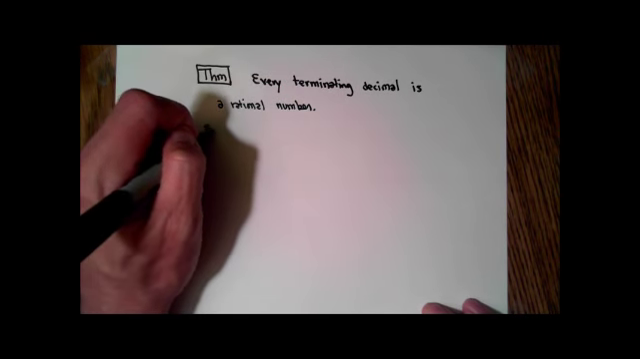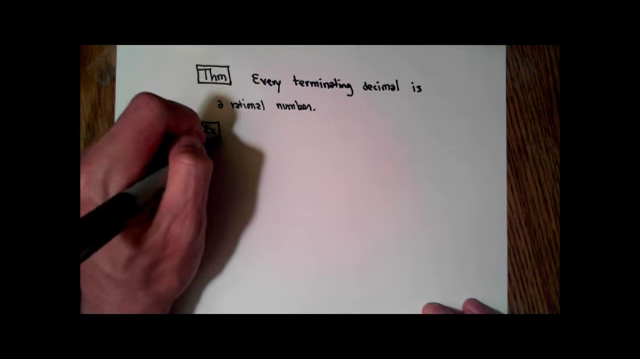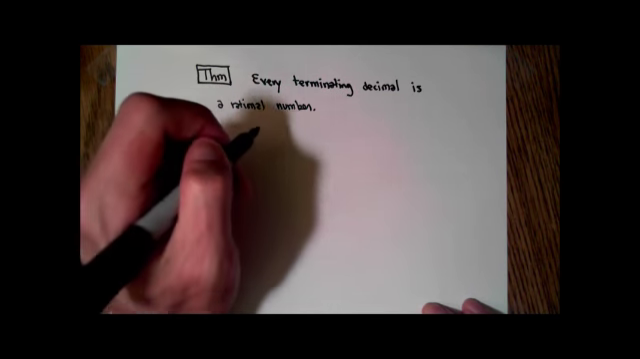Okay, there is a very easy theorem to show that every terminating decimal is a rational number, and I'm not going to prove this but show by example. And this example should make it really obvious really quickly that this is true.